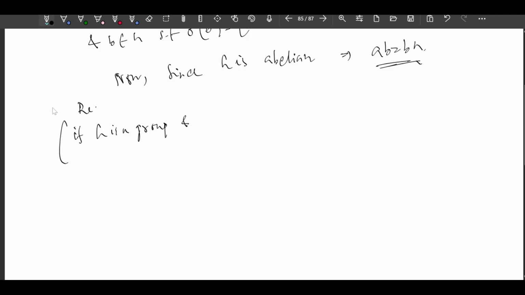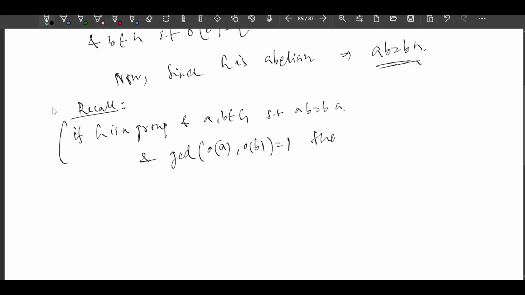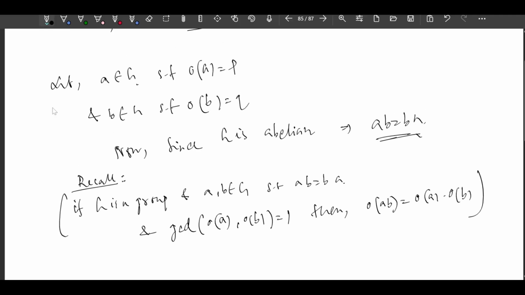Recall, it is a proposition that if G is a group and A, B belong to G such that AB equals BA and the GCD of the order of A and the order of B equals 1, then the order of AB is the order of A times the order of B. So here all the conditions are satisfied, right?